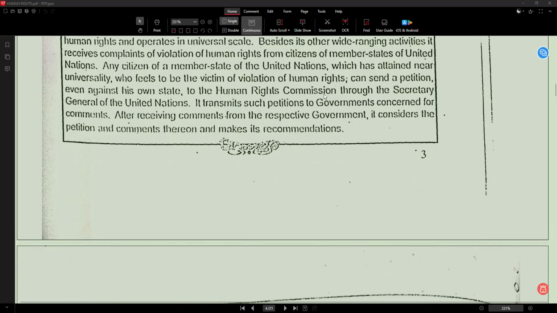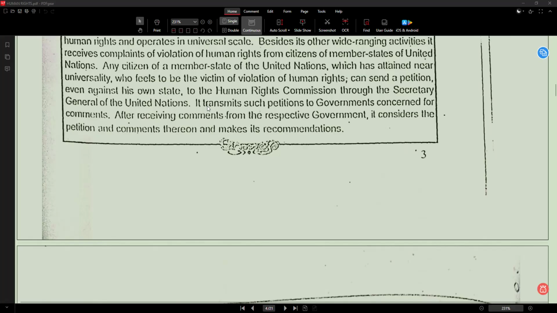Against his own state means against his own country or the territory where he lives. Secretary General means head official of the UN. A person can complain even against their own government through the UN Secretary General.